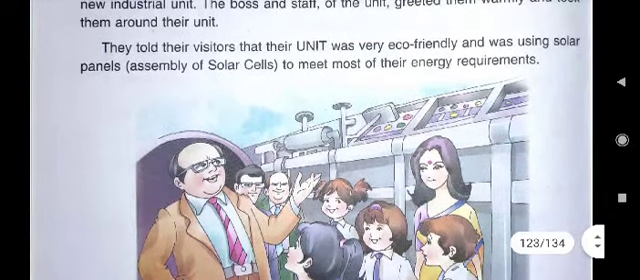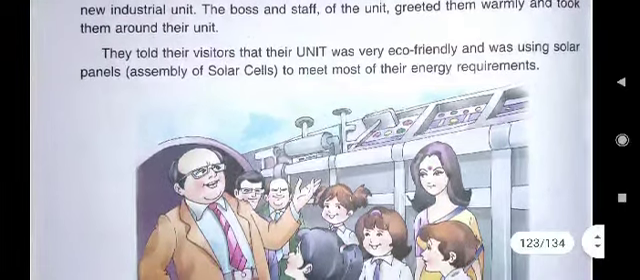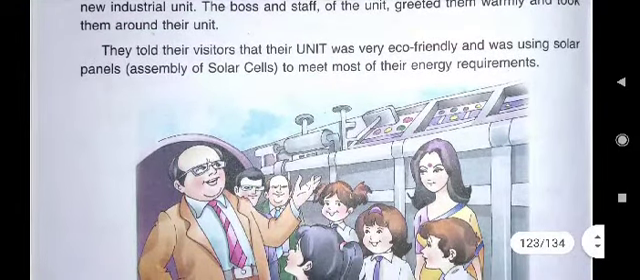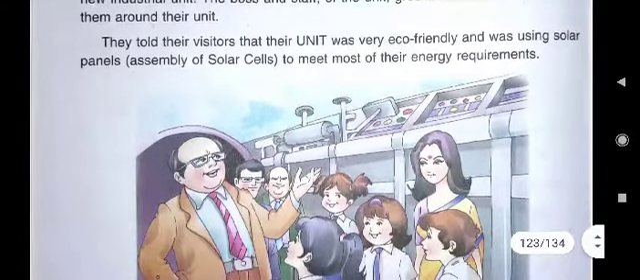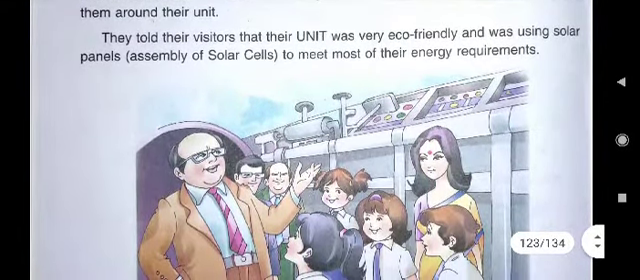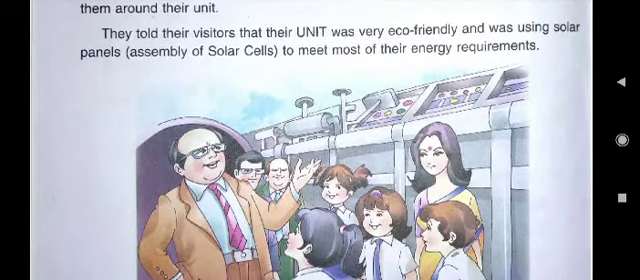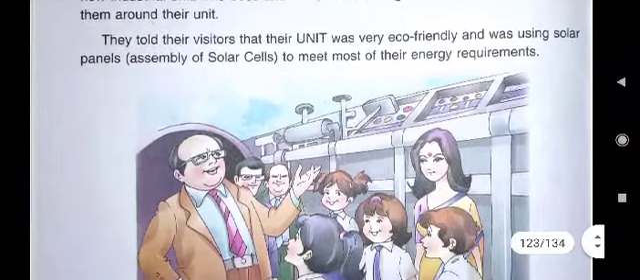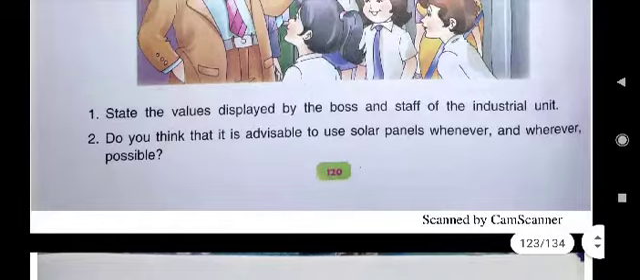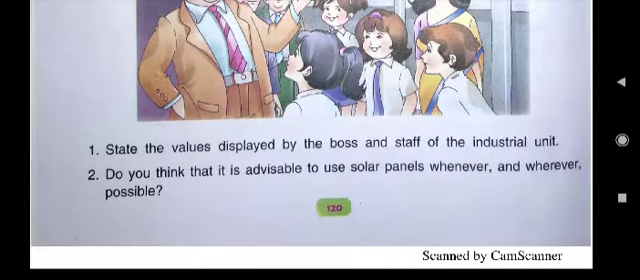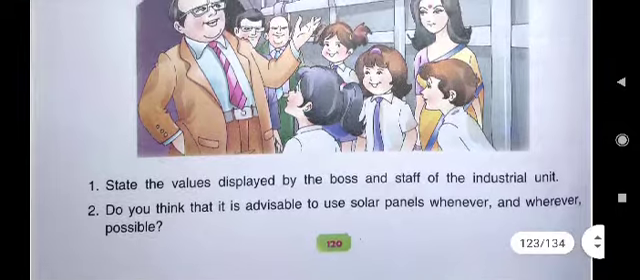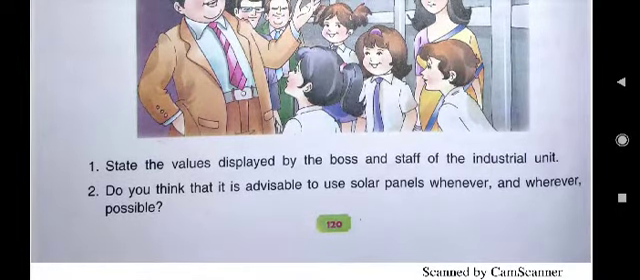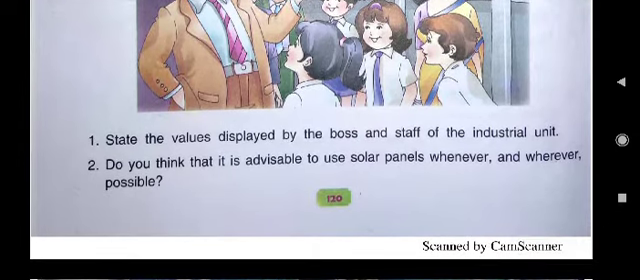Non-renewable sources of energy means sources of energy which cannot be renewed back. But renewable sources of energy means the source of energy which can be renewed, and they are available in plenty. Like solar energy, every day sun will rise and we can get solar energy. So it is a renewable source of energy, and here you have to write the values displayed by the boss and staff of the industrial unit. So which values? We should be eco-friendly. We should use renewable source of energy like solar energy.